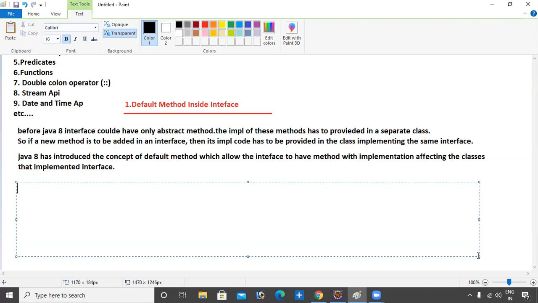So in the 1.7 version onwards, inside an interface we can take only abstract methods and public static final variables.